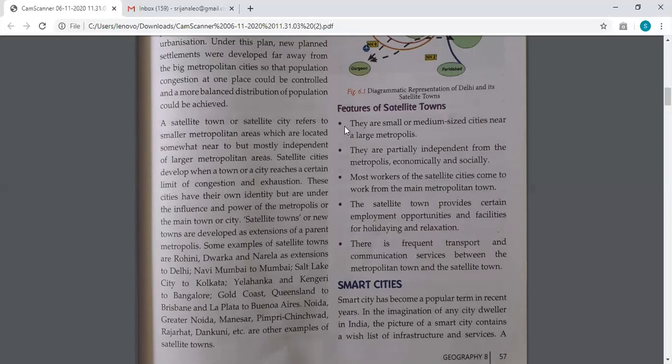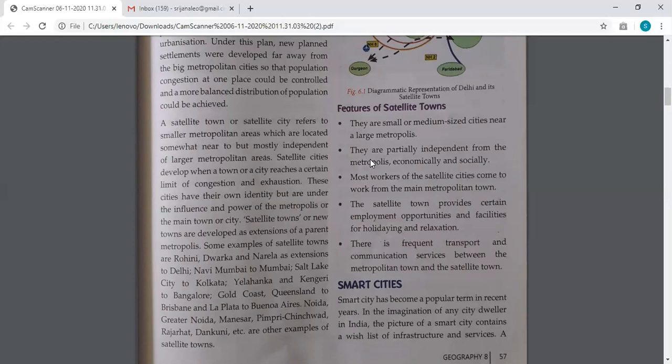Now there are certain features which are important for satellite towns. I'm doing it one by one, reading it out from the book and explaining it to you. So these satellite towns are small or medium-sized cities near the large metropolis. It has to be near the metropolis, but it will not be as large as the metropolis. It is smaller than that.